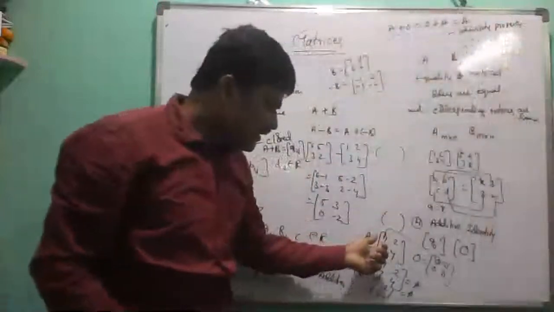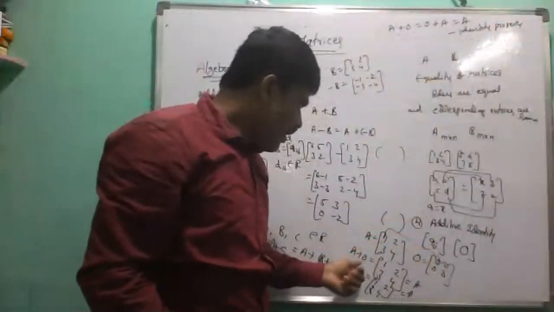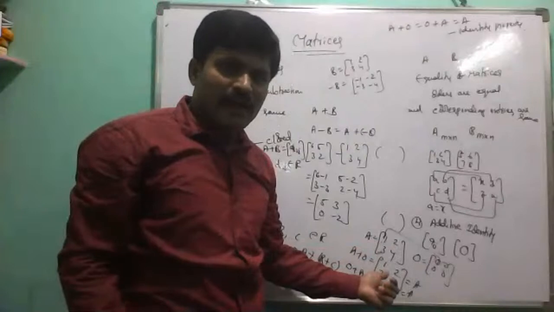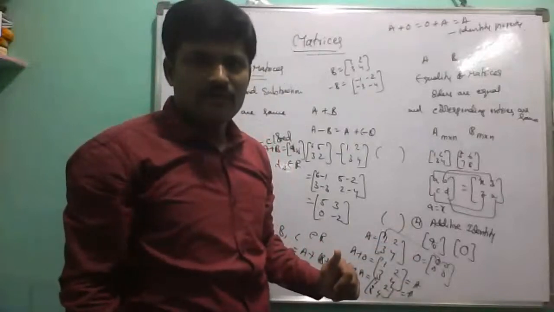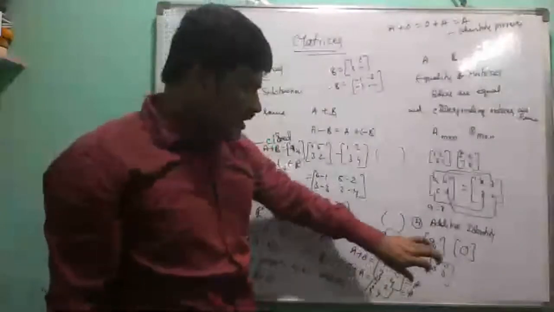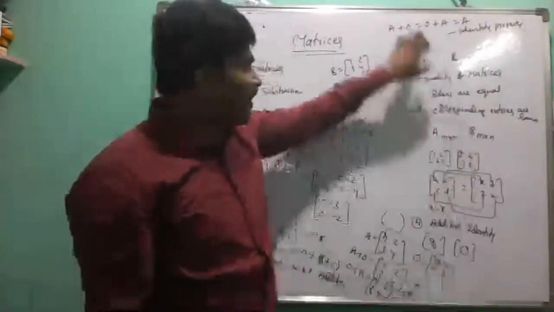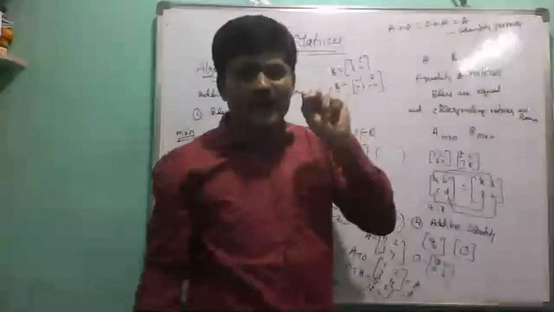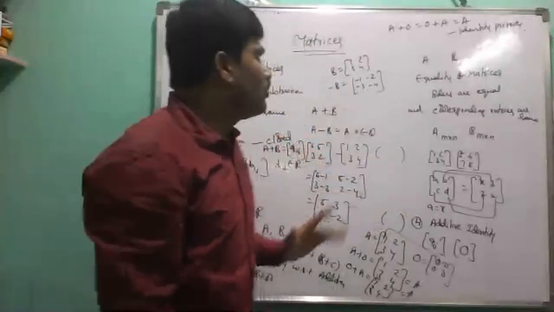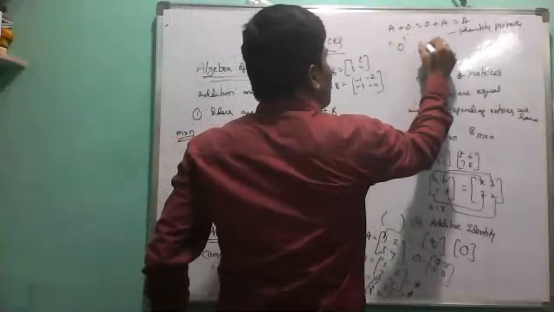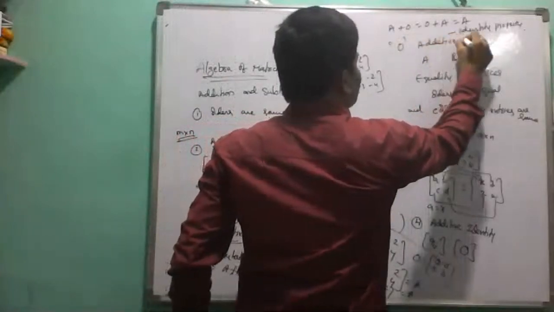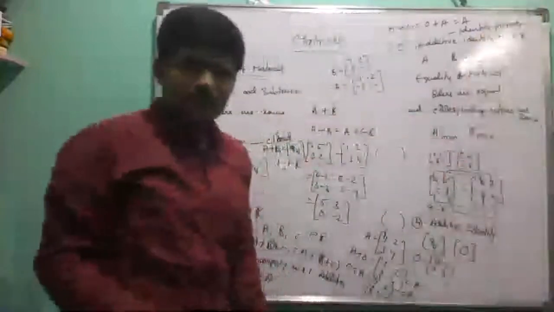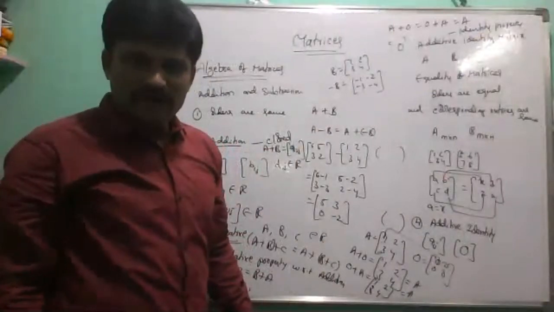Here, the sum of the null matrix and the given matrix gives a resultant matrix whose elements do not change; they do not depend upon the null matrix. It cannot affect the given matrix A. Therefore, this type of property is called the identity property. And also, here O is called the additive identity matrix.